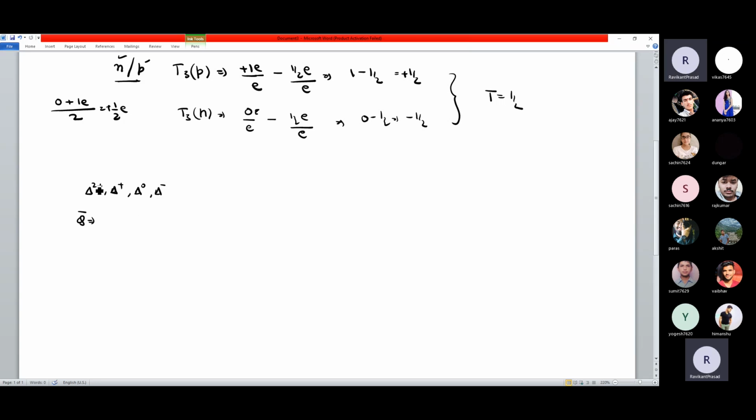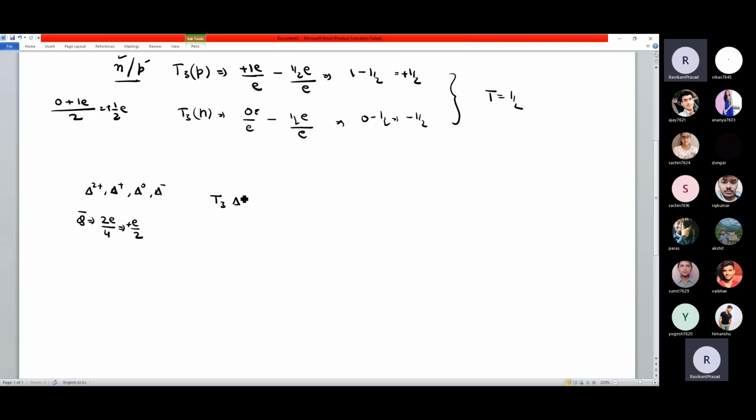So what would be the average value? 2 plus 1, 3, 3 plus 0, 3, and 3 minus 1, that is 2. And divided by how many? 4 are the members. So this is E by 2. I'm correct? Average value यही होगी इसकी? Yes, sir. Okay.